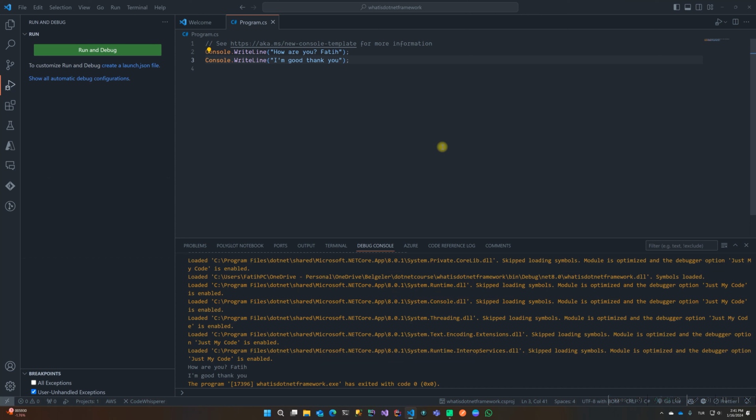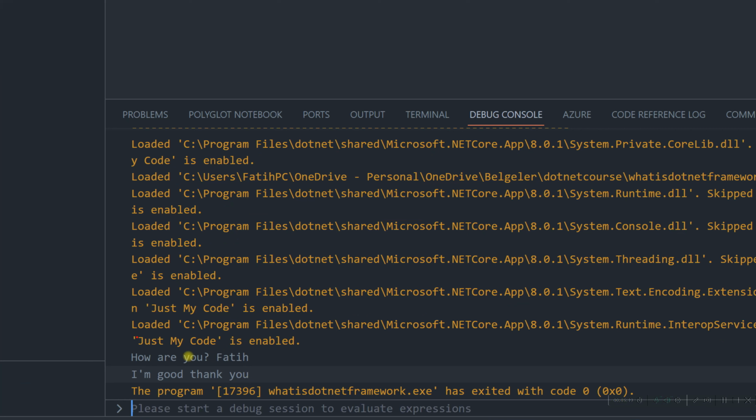My code is running and if it doesn't have any problem, it will run properly. And it appears on the console. This is the debug console.